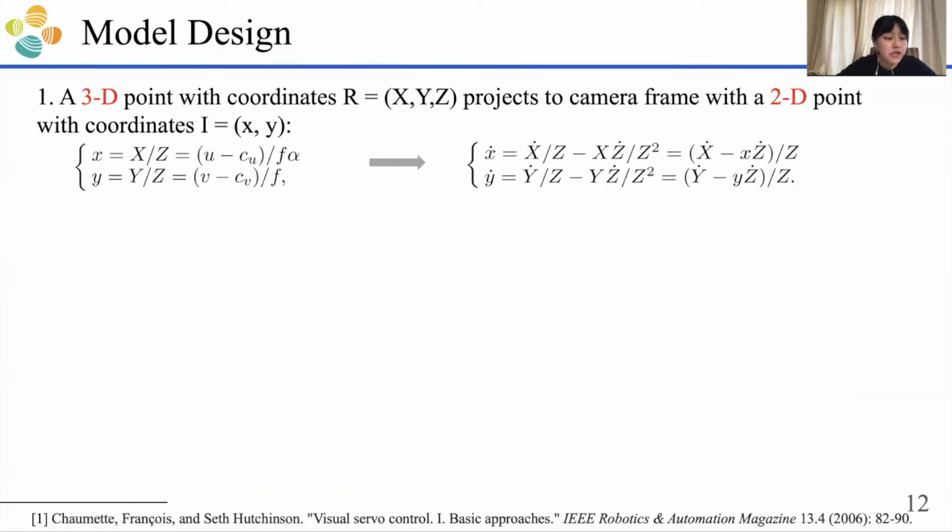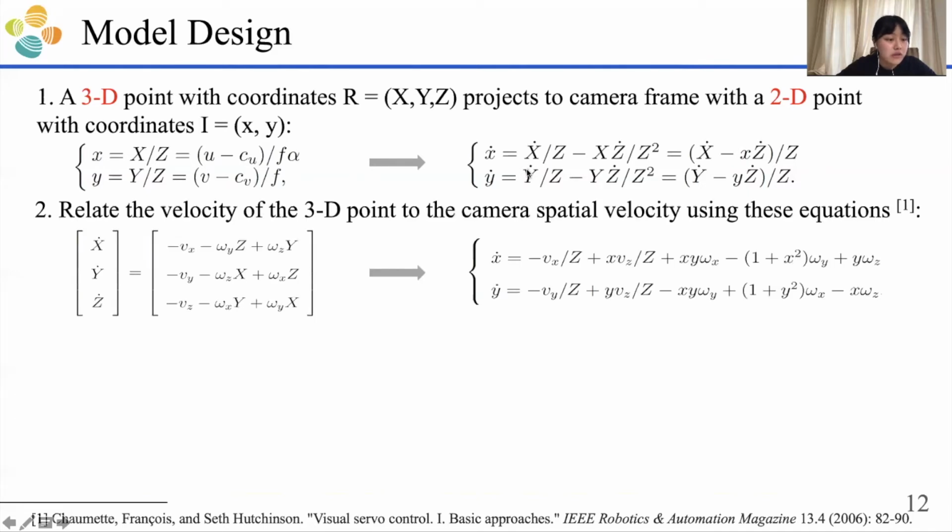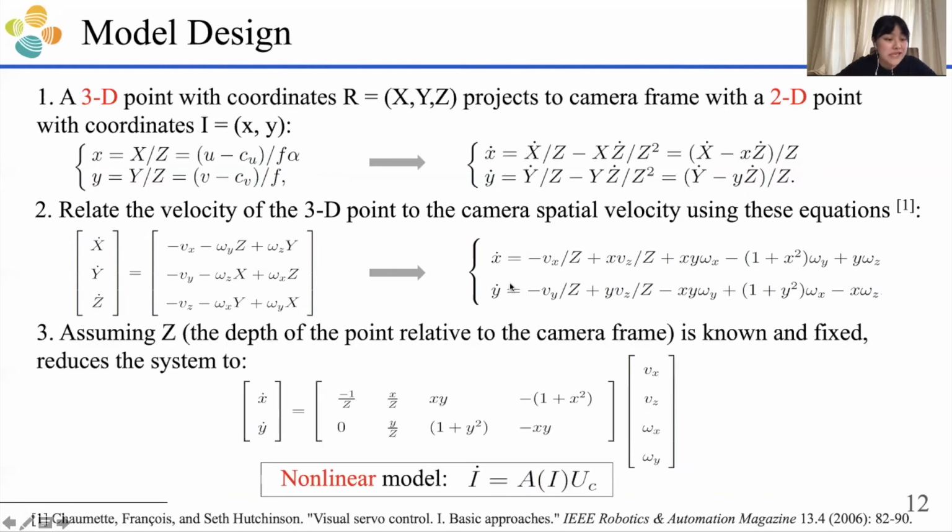We can relate the 3D point to the 2D point by the parameters of the camera, as shown in this equation. After the derivative, we will get this new equation. Now, relate the velocity of the 3D point to the camera's spatial velocity using the Fermat's equation in reference 1, we will get the new equation shown here. Assuming capital Z is fixed and known, Z is the distance of the receiver relative to the Pixel camera frame. We would get the reduced system showing here, which is a nonlinear model, ẋ equals A times control uc.